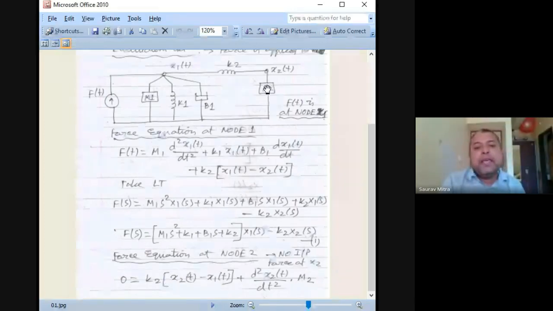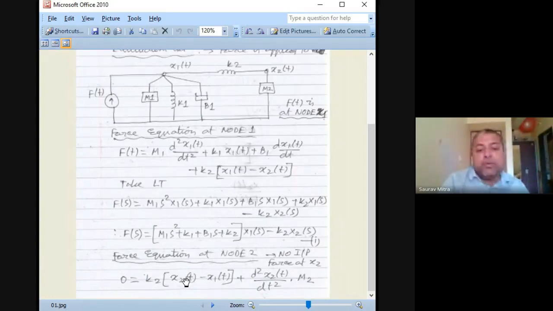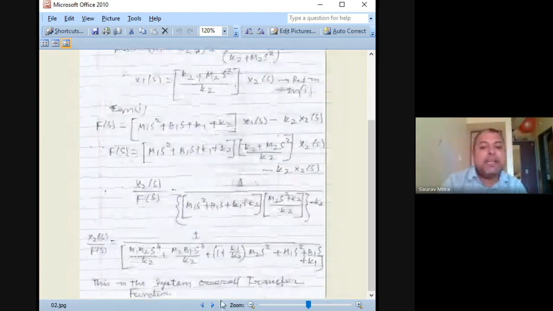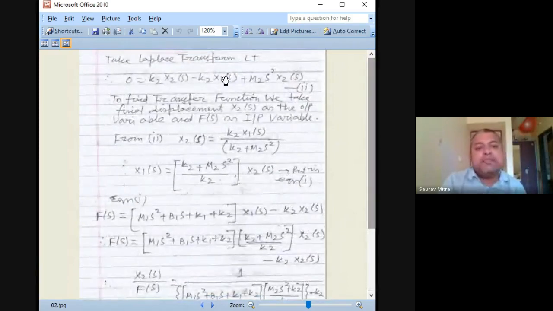So this is another fundamental you have to remember. And there is a mass, so this is M2 d²x2(t)/dt². There is no input force connected here, so this should be equal to 0. From here we find X2(s) and X1(s). If you see the next page, you will find the same equation written in Laplace transform form. d²x2(t)/dt² has become s². This is K2 X1(s), and this is K2 X2(s).